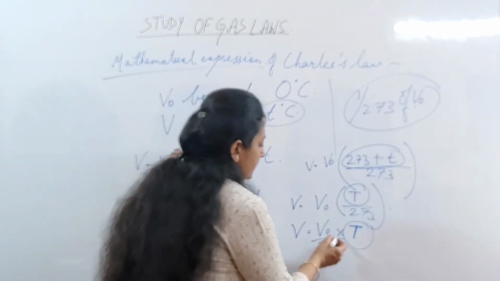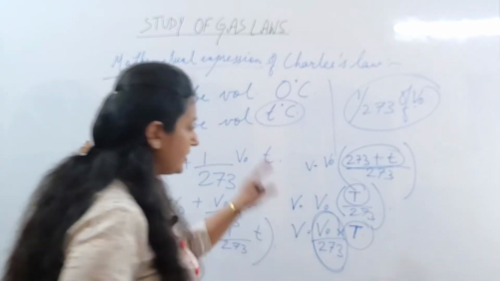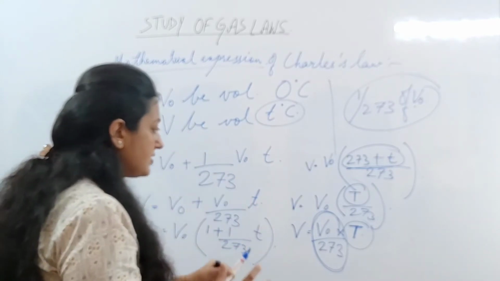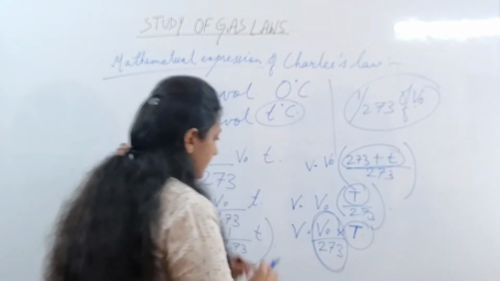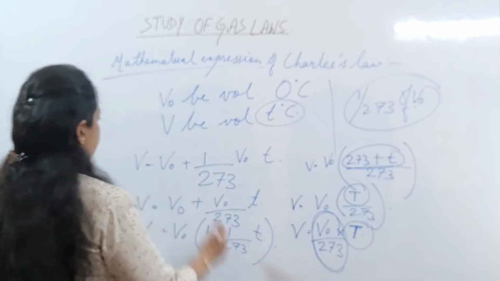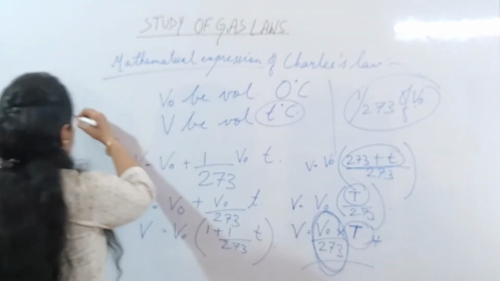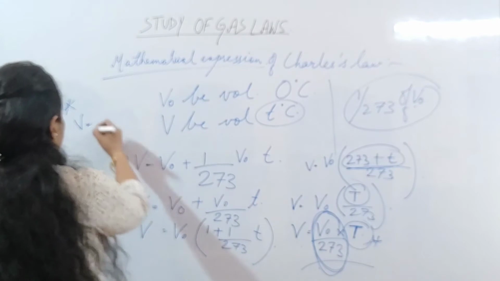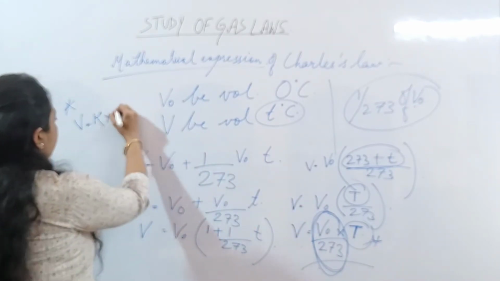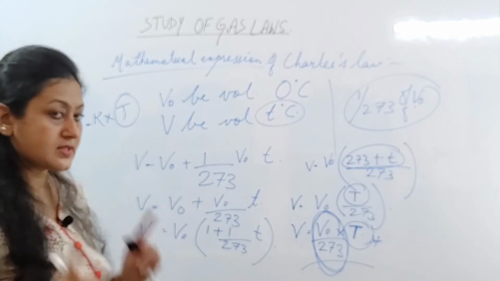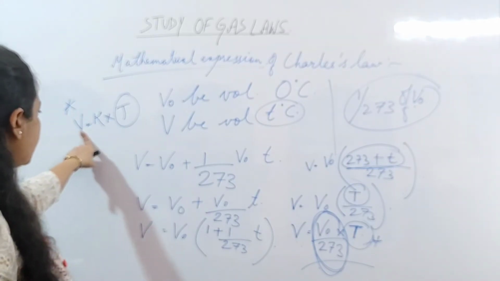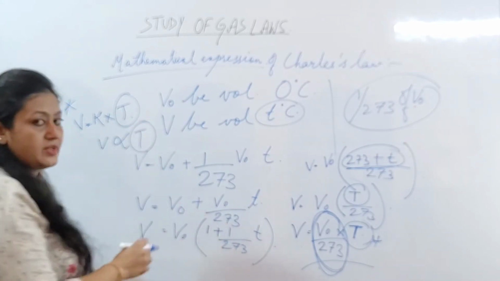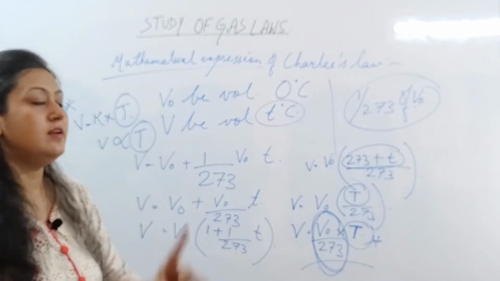Now, this V naught is the volume of a given mass of gas at 0 degree, so V naught by 273 is a constant value. This being constant, we can write this equation as V is equal to K into capital T, and this is the temperature in the Kelvin scale. So from here you can say that V is directly proportional to the temperature, and which temperature? The temperature in the Kelvin scale.